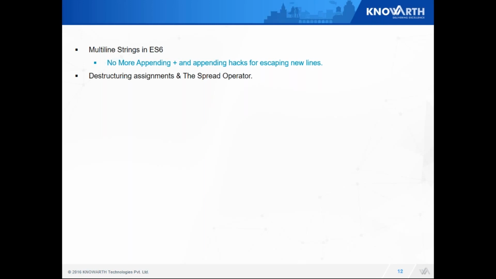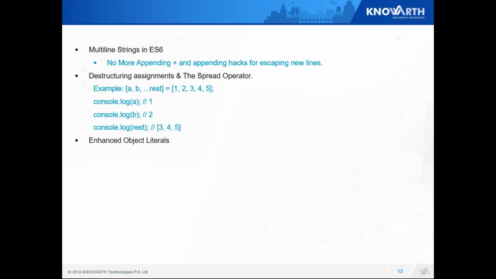Next is destructuring assignments and the spread operator. Destructuring is nothing but a convenient way to extract values from data stored in objects or arrays. Generally, destructuring is used where you have a location to receive the data, which is called left-side assignment. This is nothing but destructuring. An example of destructuring is here, where a, b and rest. If you console a and b, you will get the first two values, 1, 2. But if you console the rest, you will have 3, 4, 5.